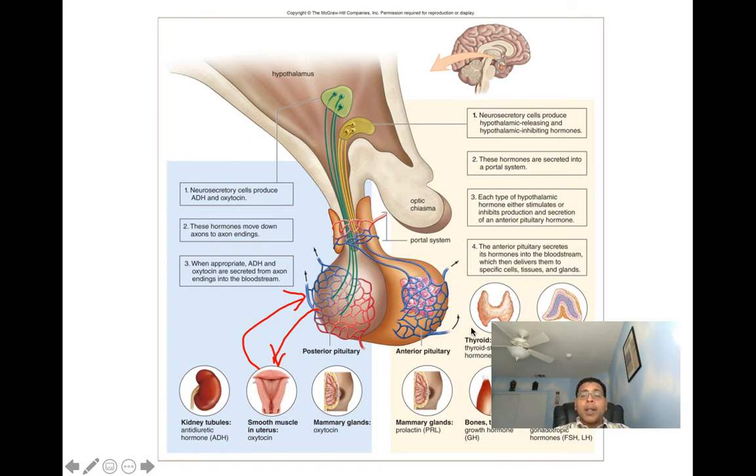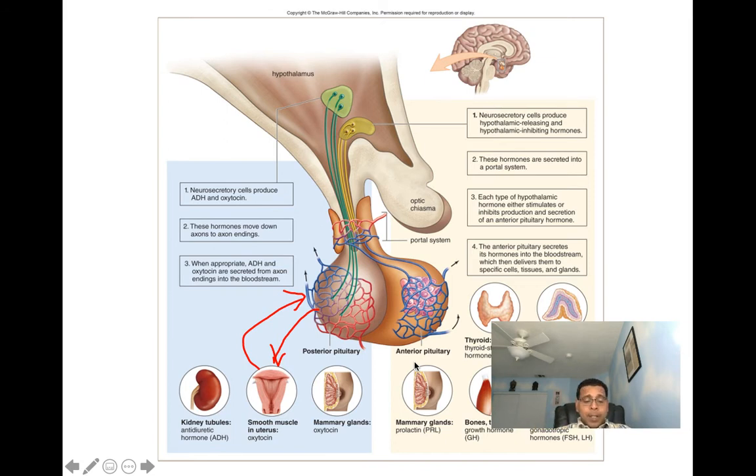The second hormone I'd like you to know about here is going to be ACTH. ACTH is known as adrenal corticotropic hormone. ACTH is going to stimulate the adrenal cortex to produce cortisol. So ACTH is going to get released from the anterior pituitary. It's going to make its way down to the adrenal cortex, where it's going to stimulate the adrenal cortex to produce cortisol. And we'll talk more about cortisol and the adrenal cortex when we get to the adrenal cortex.